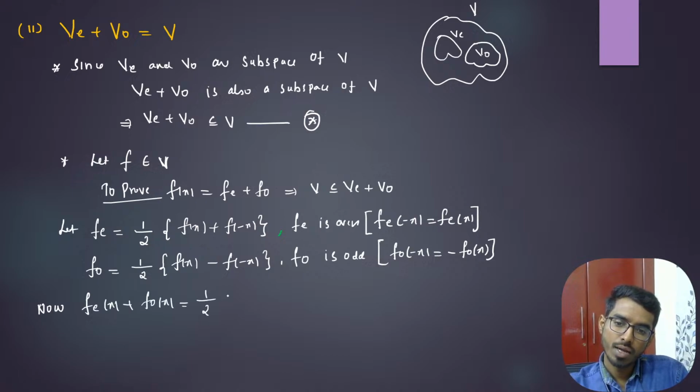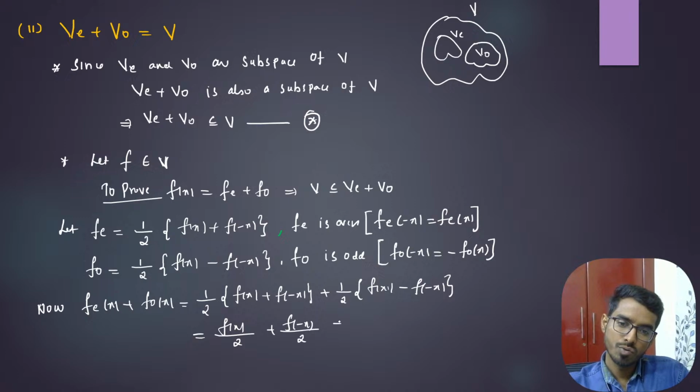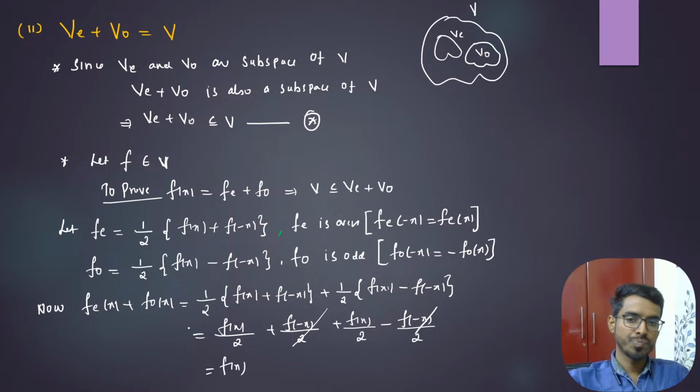If you add this, you have 1 by 2 f of x plus f of minus x plus 1 by 2 f of x minus f of minus x. Now when you add this, you will have f of x by 2 plus f of minus x by 2 plus f of x by 2 minus f of minus x by 2. These two will get cancelled. So you will have f of x, right?